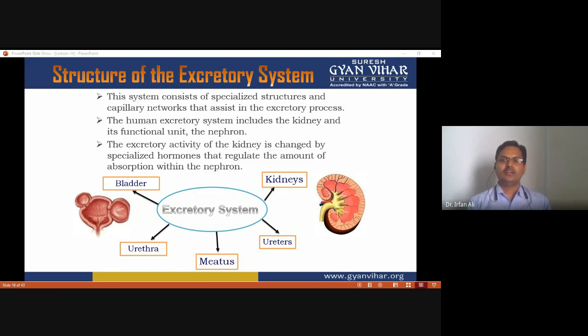nephron. Some of the hormones also control the process of urine formation. The excretory system includes the bladder, kidney, ureters, meatus, and urethra. These are all parts of the excretory system.